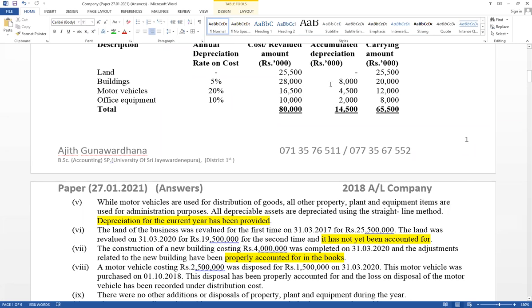And accumulated depreciation, closing balance. Reason, annual depreciation has been recorded, as well as disposal adjustment also recorded. That first one, think about land.